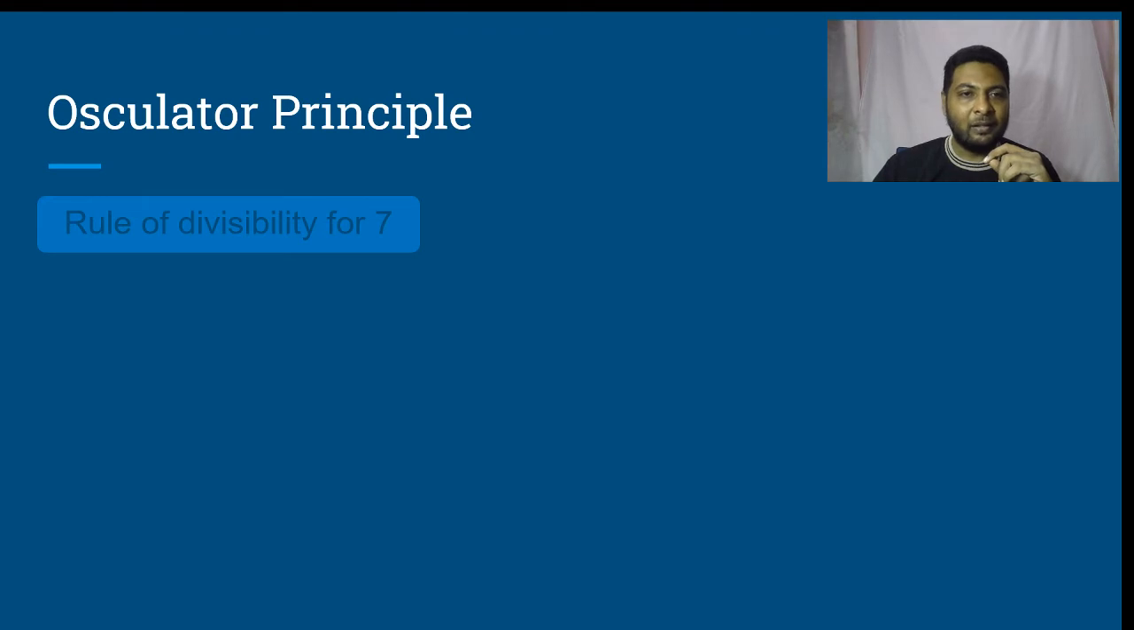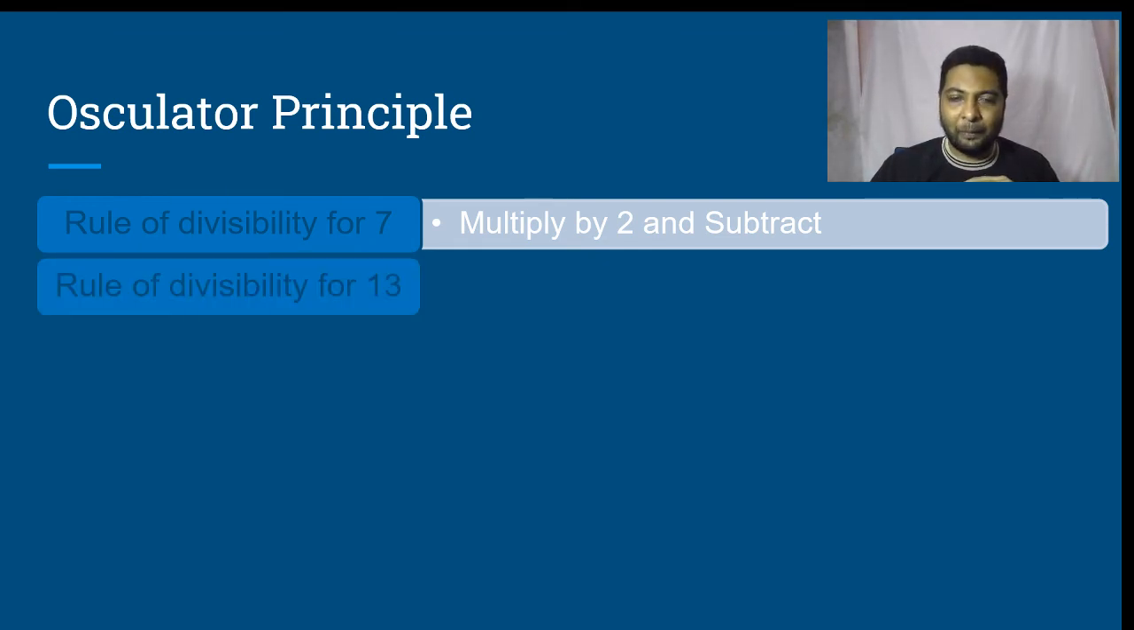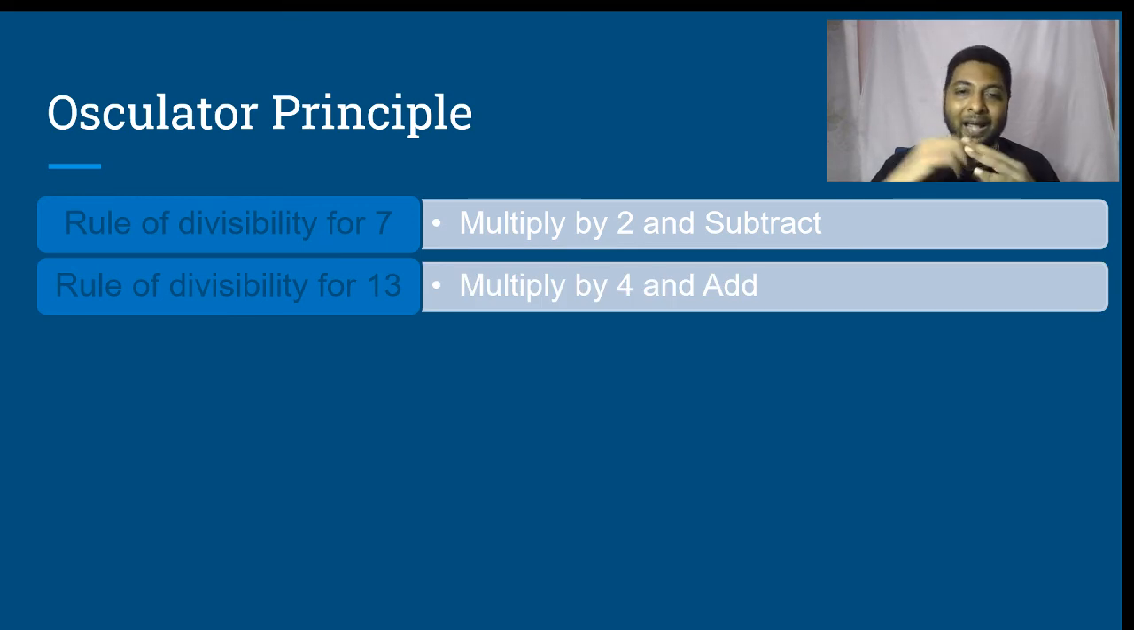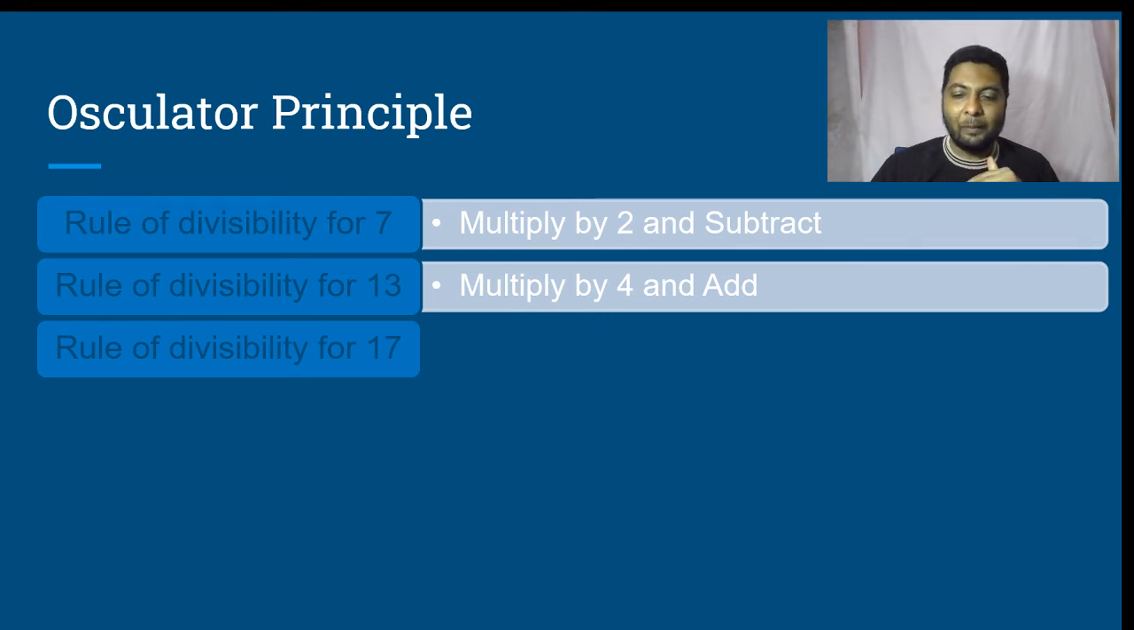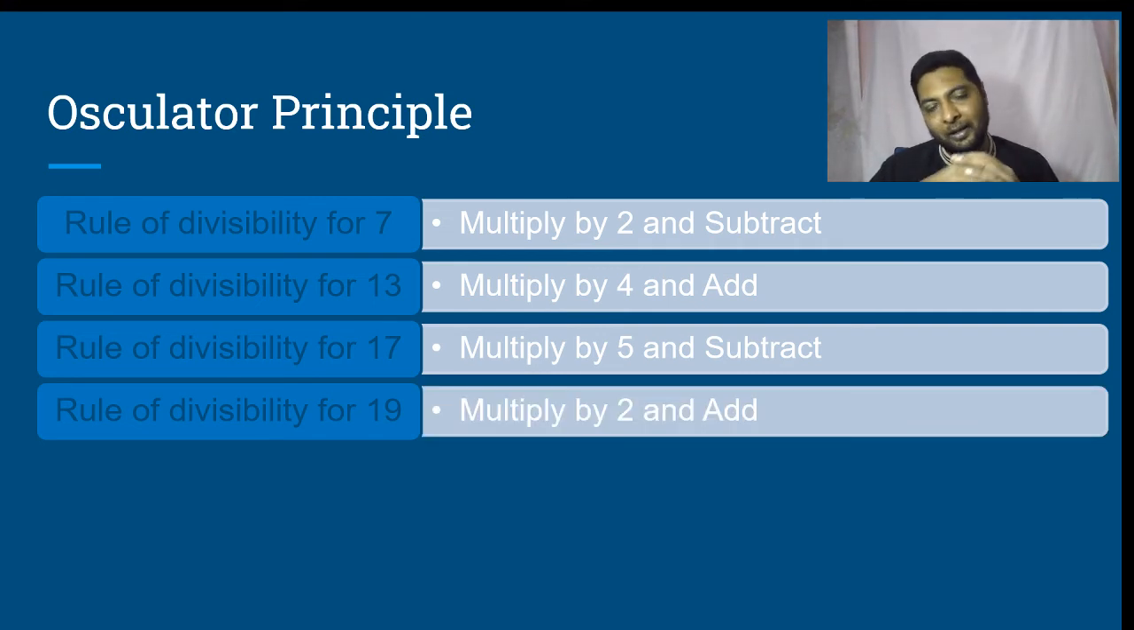But for that, let us see what is happening for the rule of divisibility for 7. Multiply the units place digit by 2 and subtract the result from the remaining number. What is the rule of divisibility for 13? Multiply the units place digit by 4 and add to the remaining number. What is the rule of divisibility for 17? Multiply the units place digit by 5 and subtract from the remaining number. What is the rule of divisibility for 19? Multiply the units place digit by 2 and add to the remaining number.